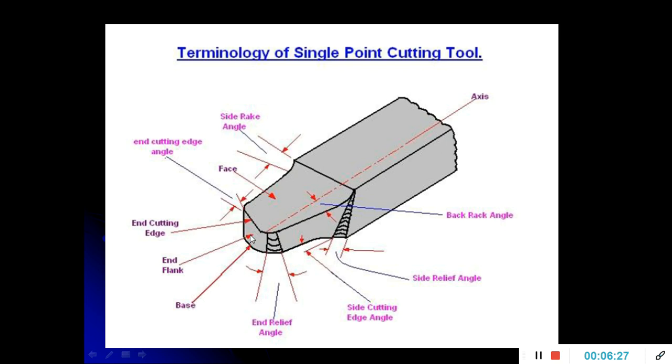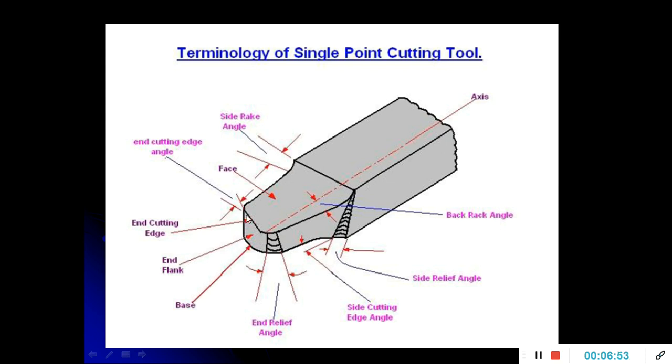The next one is known as the flank. The flank is that portion of a cutting tool which is ground in a slope so that it does not come into contact with the work surface. Got the idea? The flank is the portion of a cutting tool that has a slope and will not come into contact with the workpiece during the metal cutting operation.